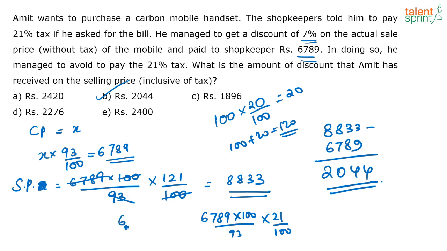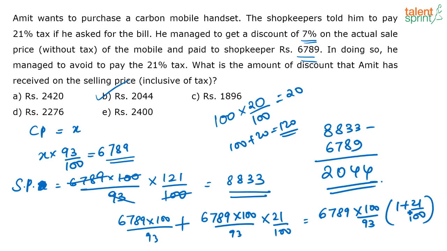It is nothing but 6789 into 100 divided by 93, which was the actual cost price, plus this 21% of the actual cost price. When you do this calculation, it is 6789 into 100 by 93 into 1 plus 21 by 100, or 100 plus 21, that is 121 by 100, right? I just wrote this as one step without so much explanation.